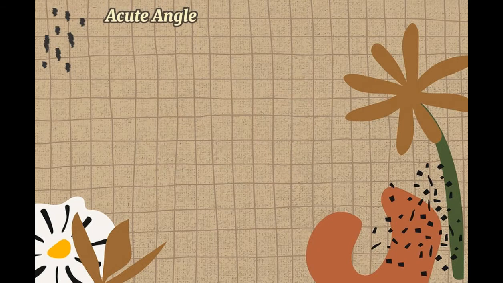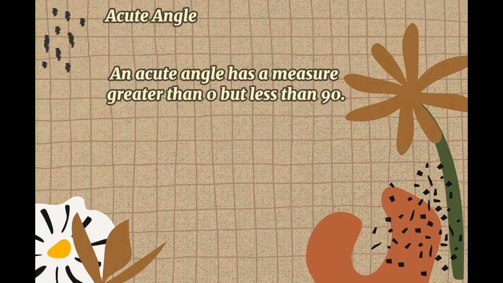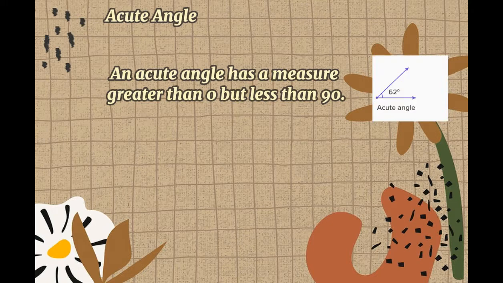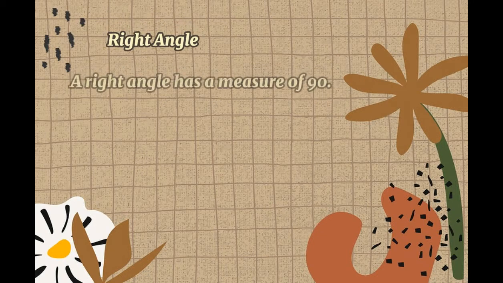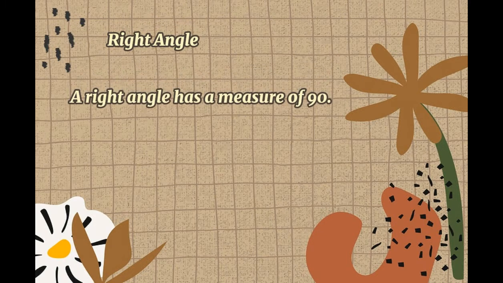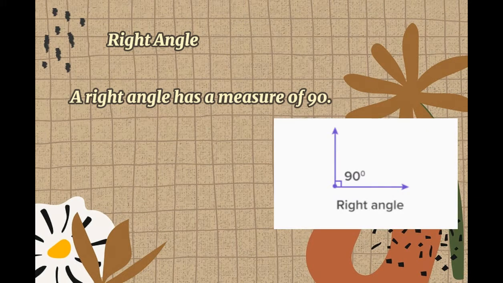So next is acute angle. So an acute angle has a measure greater than 0 but less than 90. So this is the example of an acute angle. Next is right angle. So a right angle has a measure of 90. Just like for example, we have here the right angle. So the measure is 90 degrees.